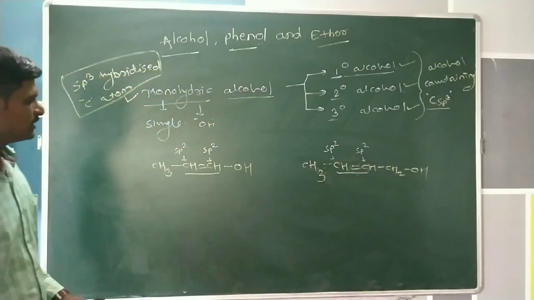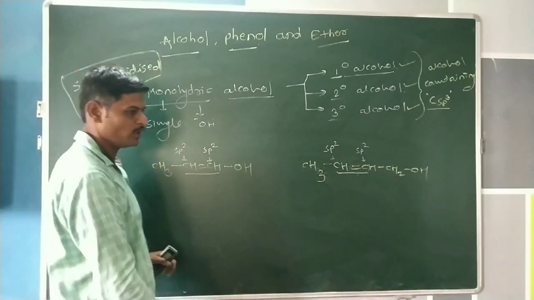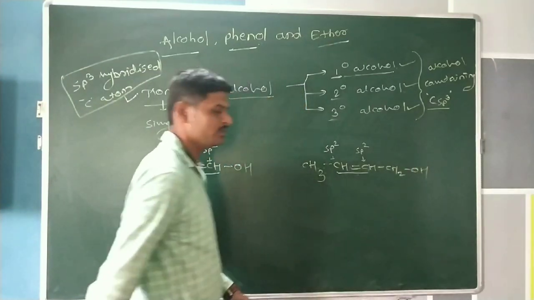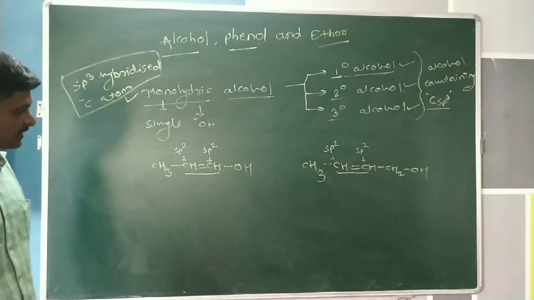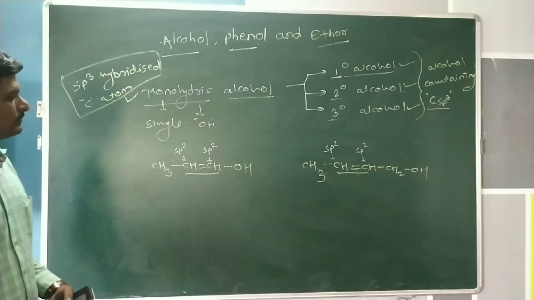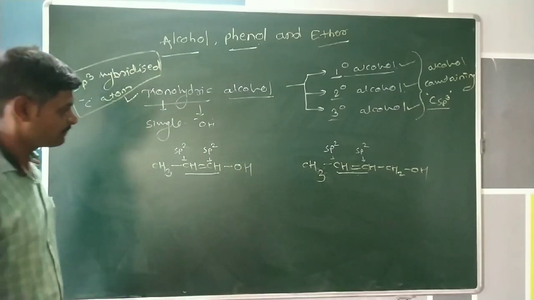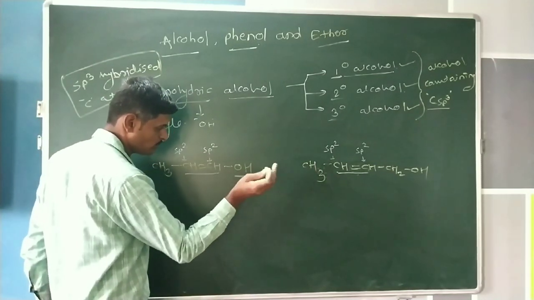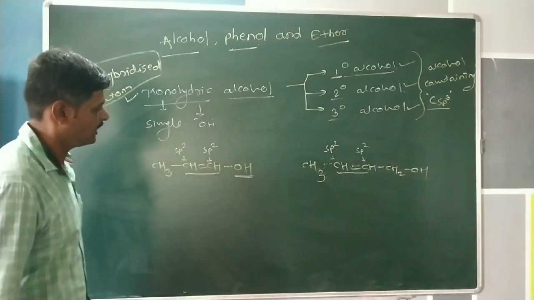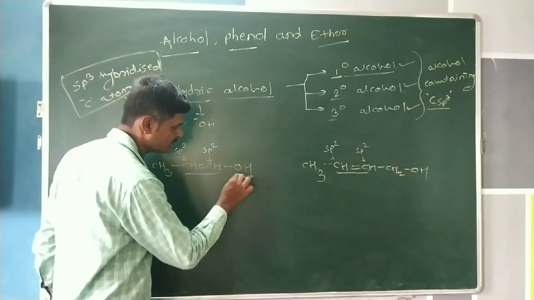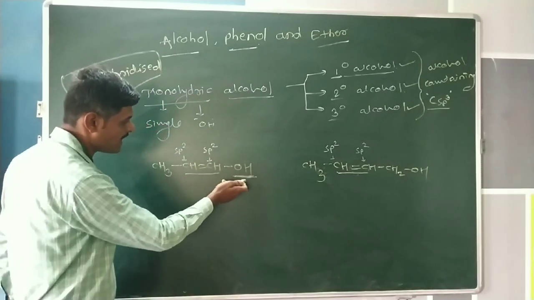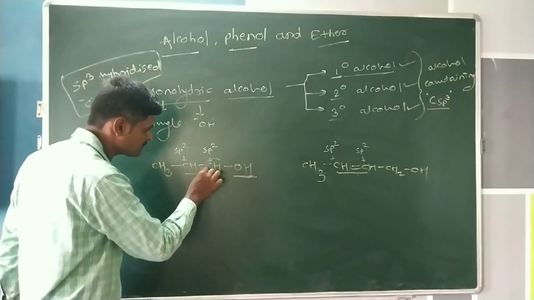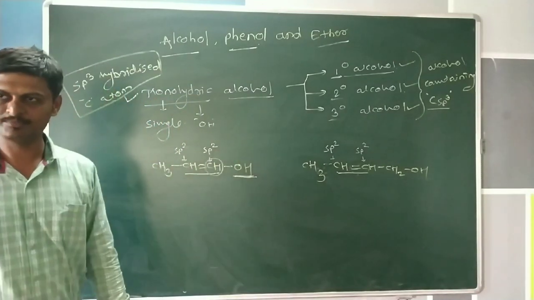This molecule has two sp2 hybridized carbon atoms, and this molecule also has two sp2 hybridized carbon atoms. But out of these two examples, we focus on the hydroxyl group.